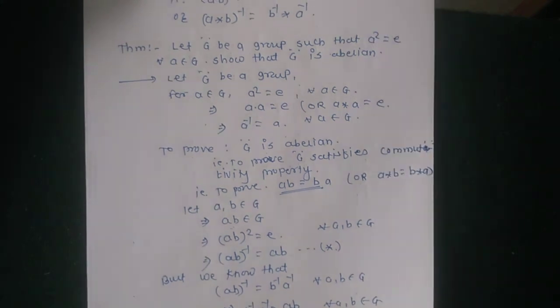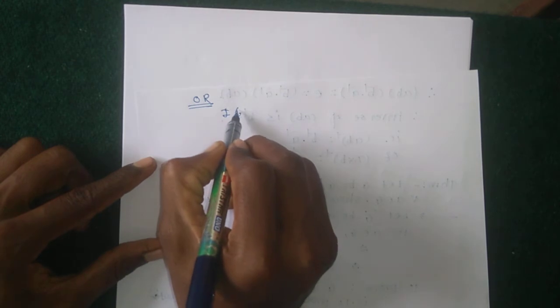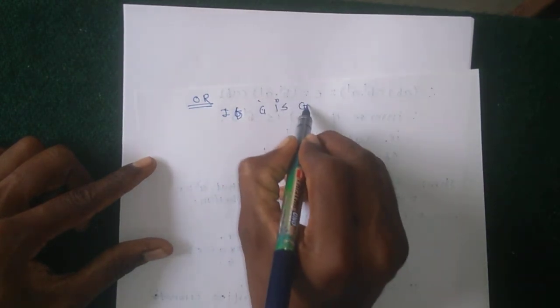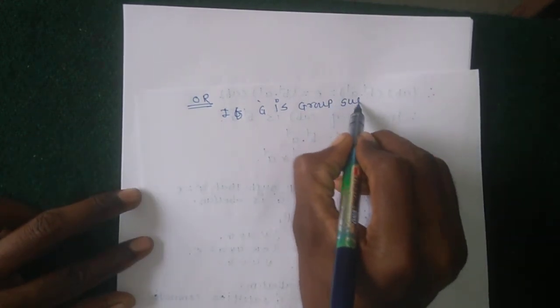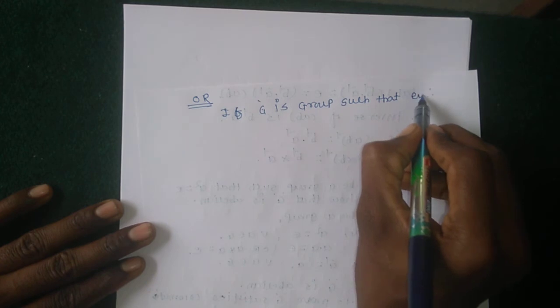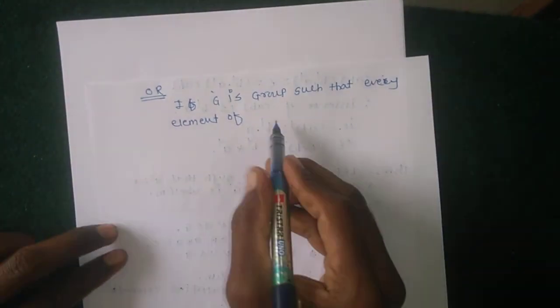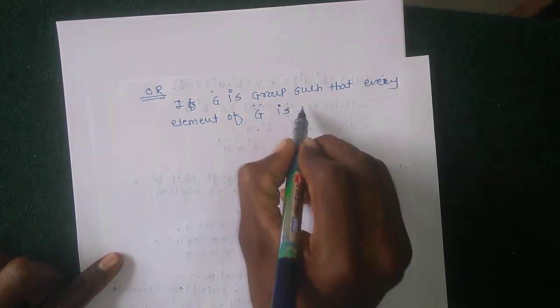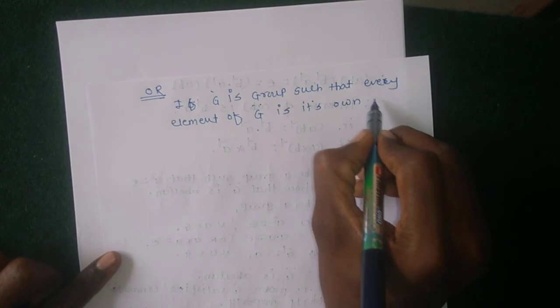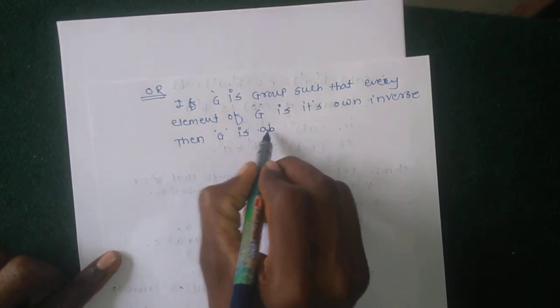This question is also asked in exams in the form: if G is a group such that every element of G is its own inverse, then G is abelian.